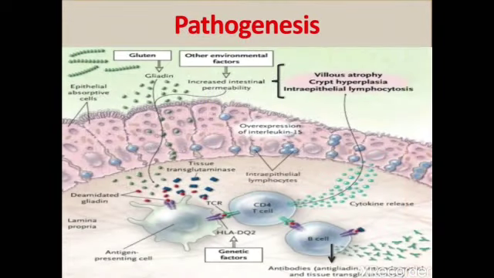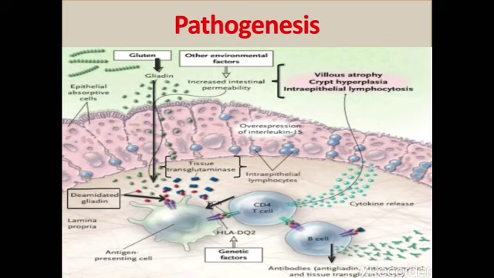What about the pathogenesis? When somebody with celiac disease eats a diet containing gluten, it is broken down in the stomach into gliadin. After that, in the small intestine, this gliadin passes from the epithelial surface into the lamina propria. Once there, an enzyme called tissue transglutaminase cuts off an amide group from this protein to form deamidated gliadin that is taken up by a macrophage and presented on its MHC class II molecules.